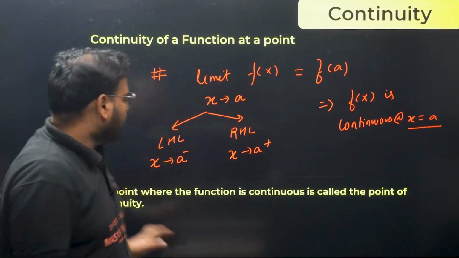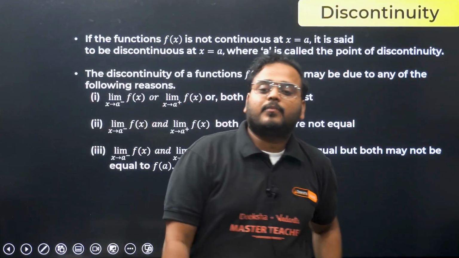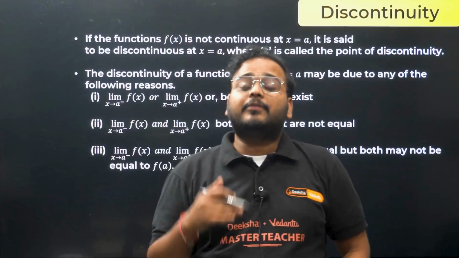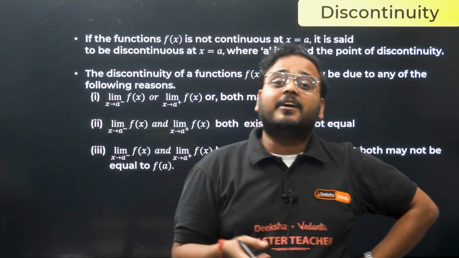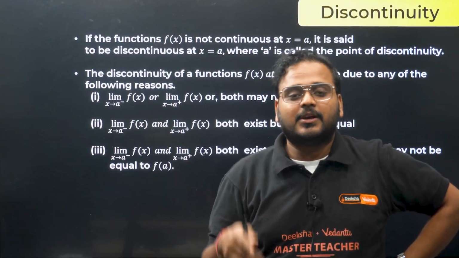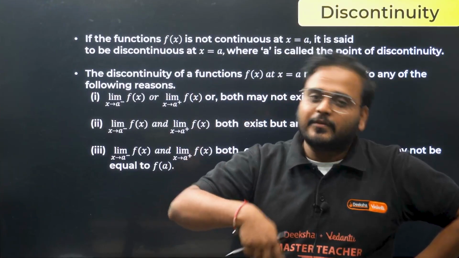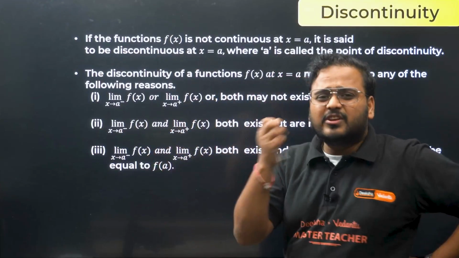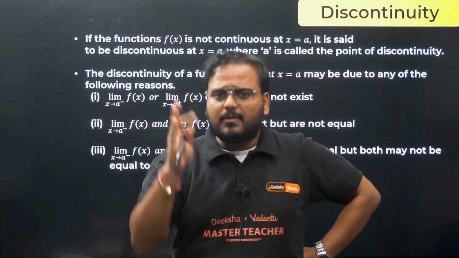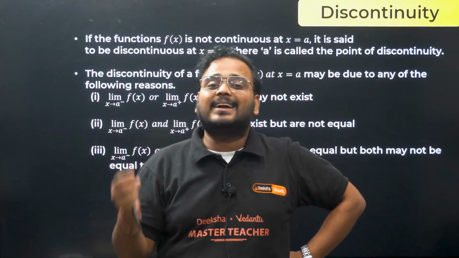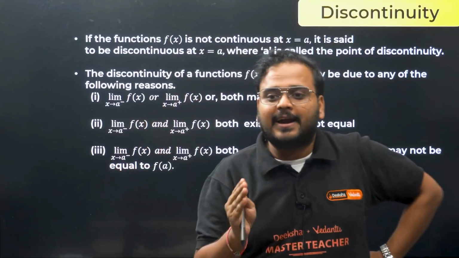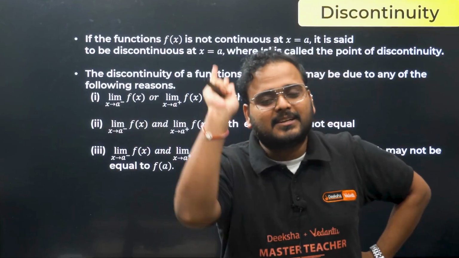Let's continue now. Next up, we learned the definition of continuity, but when can we say the given function is discontinuous? So sir, whenever it is not continuous, it is basically discontinuous. Correct, that is true, but I'm going to give you 3 simple summaries. If you remember those, it'll help you understand and reach the conclusion faster. There's no other way. Of course, your way is right. If it is not continuous, it means it is discontinuous.